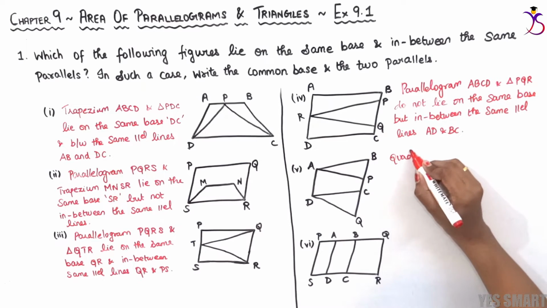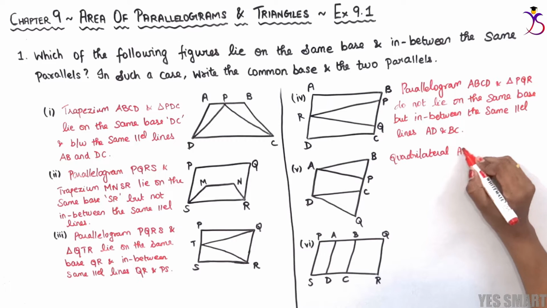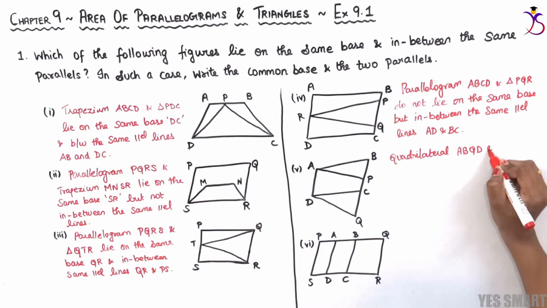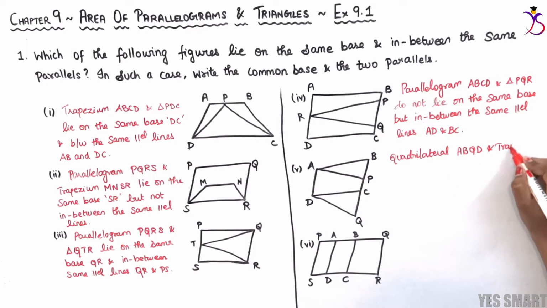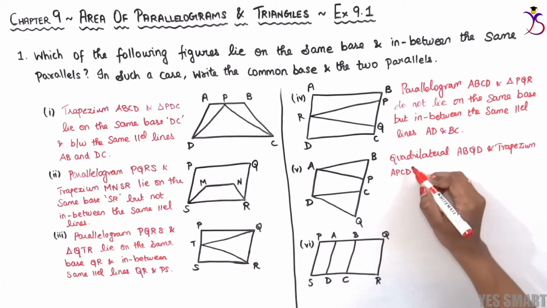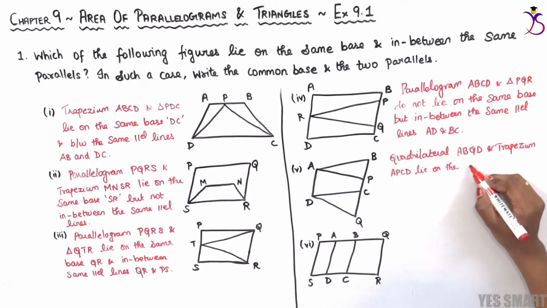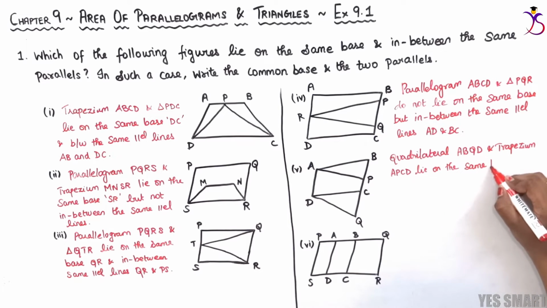Now let's conclude it. Trapezium ABQD and trapezium APCD lie on the same base AD. We are just tilting it to the other end, considering AD as the base.